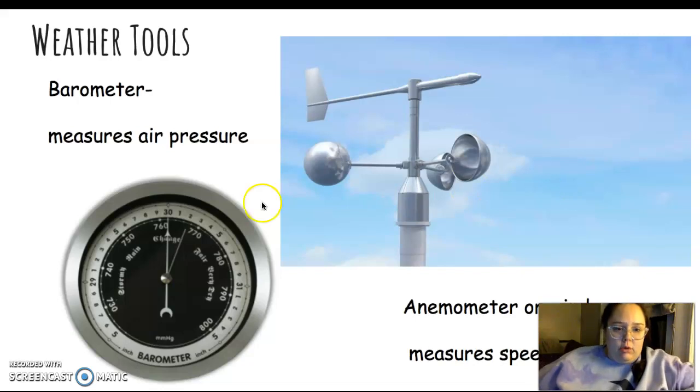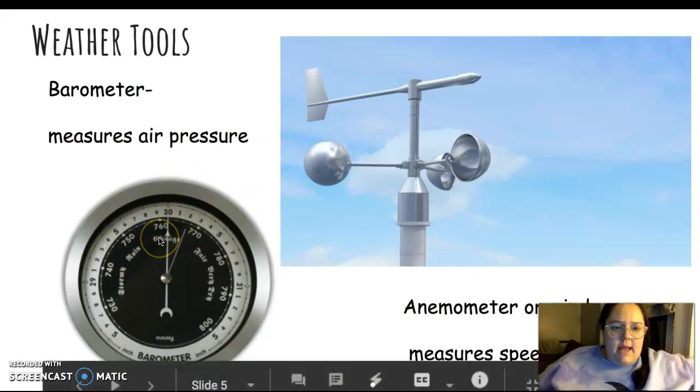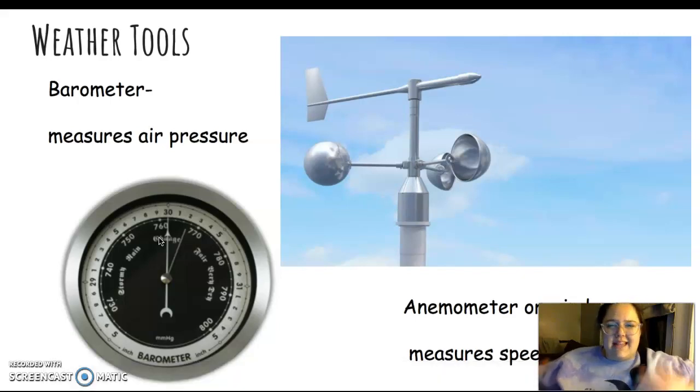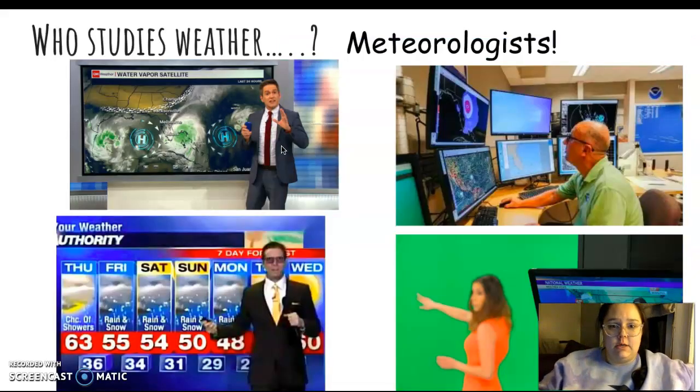We've got a barometer over here, this circular object, and this measures the air pressure. So this would measure, is that air really, really heavy today? Is it pushing down really hard, or is it a light air that is not pushing down on Earth very hard? And then this is an, I always say this wrong, anemometer, or it's also called a wind vane. And this is one of those things that spins around and it measures how fast that wind is actually going. So it measures the speed of the wind.